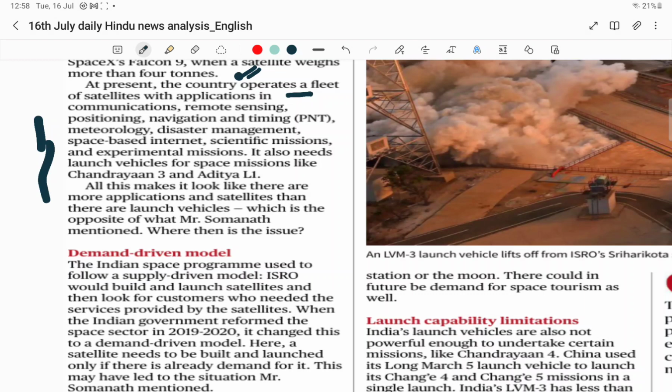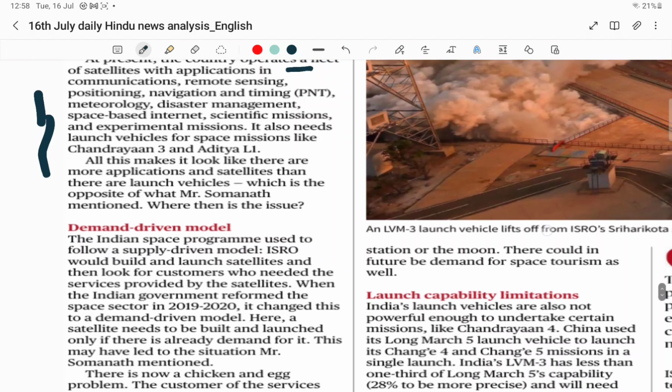We should not only target the consumers, we should also target important governmental institutions and important private companies. We have to go to them and tell them the benefits of space based internet. If we can educate them, then the demand will be generated. If demand is generated, there will be use of the launch vehicles, and more and more revenue will come to the government. So in order to create the demand, the first and foremost thing is to educate the customers, educate the consumers.